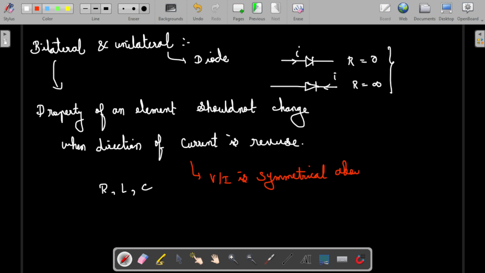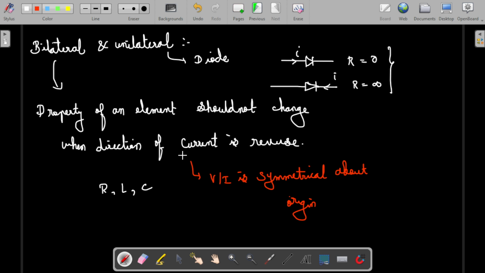Symmetrical about origin, then that will be called as the bilateral element. If it is not symmetrical about the origin, then we call those elements as a unilateral element. So that is what the thing is.